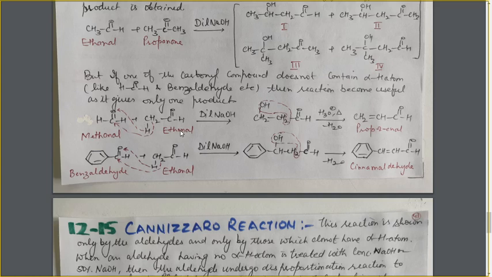Here, why can ethanol not react with its own molecule? Now let's see. As this ethanol molecule has the alpha H atom, it will be lost with the OH negative ion, and the enolate ion is formed only from this species, CH2 negative C double bond OH. You just look at the mechanism, then you can easily judge that after the loss of H positive ion, the enolate ion is formed, and this negative ion will attack the other molecule.